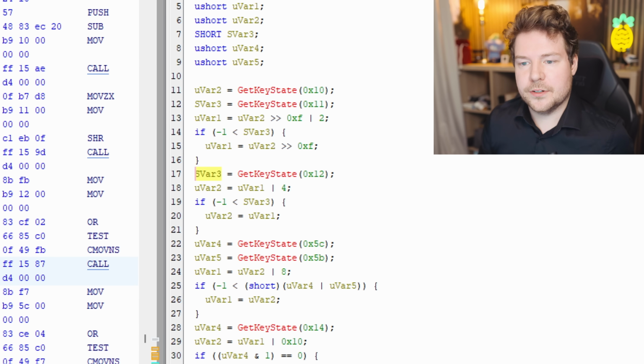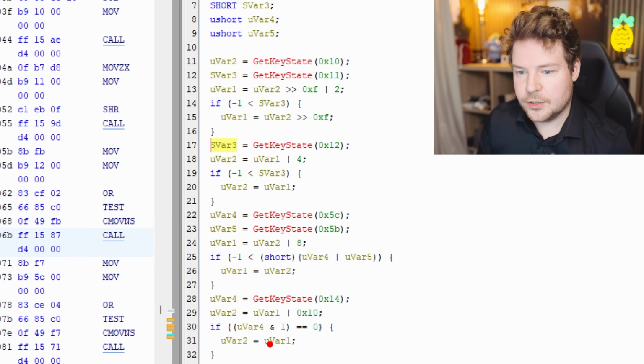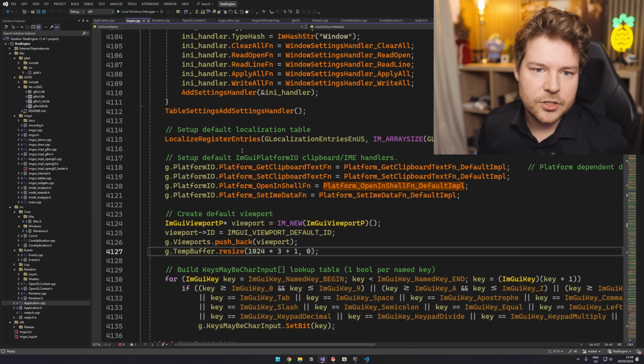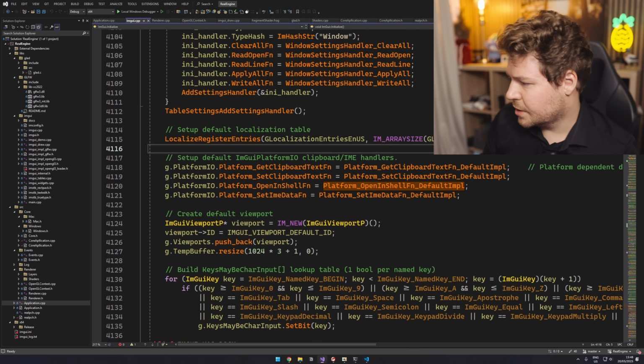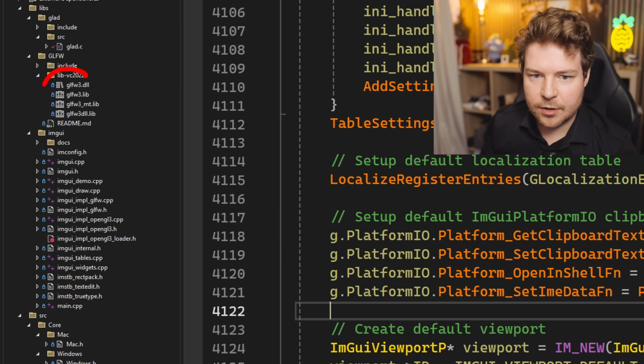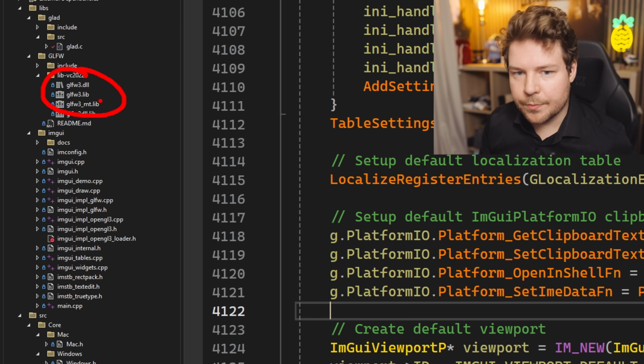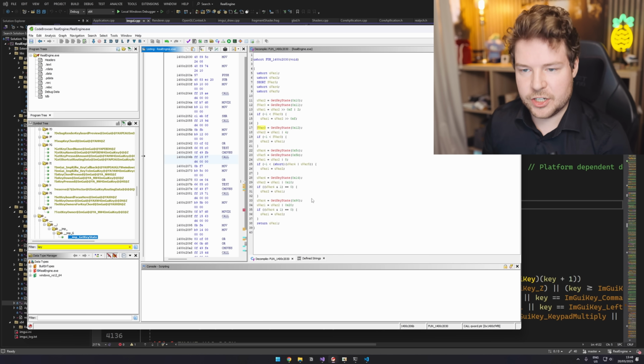Let's see if I can find this, for example, inside the actual source code. So GetKeyState. Let's see if GLFW would be using that. Now, GLFW here is obviously provided as an already compiled binary, which does complicate things. It could mean that certain things are malicious within that binary. It could be a fake GLFW3 binary. Now, it is statically linked, which means that we would be seeing all of its code, potentially like this here.